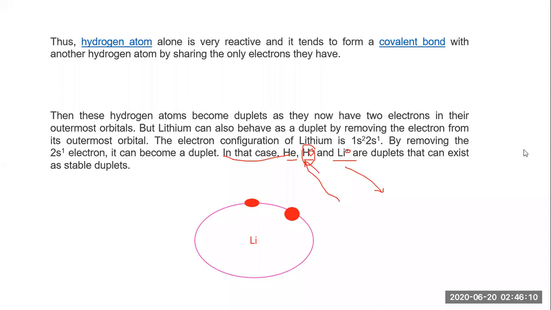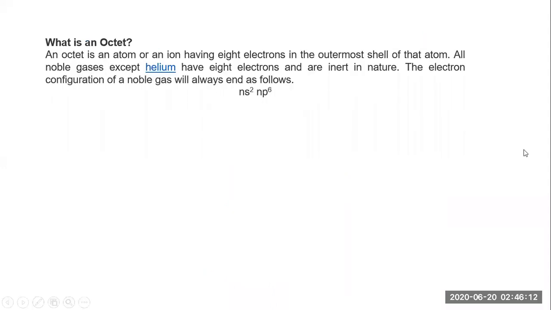Now let's talk about duplet. What is the duplet? We have already known that. Now let's talk about the octet, and the octet rule is followed by many atoms in the periodic table. Okay, so what is the octet? Let's discover it.